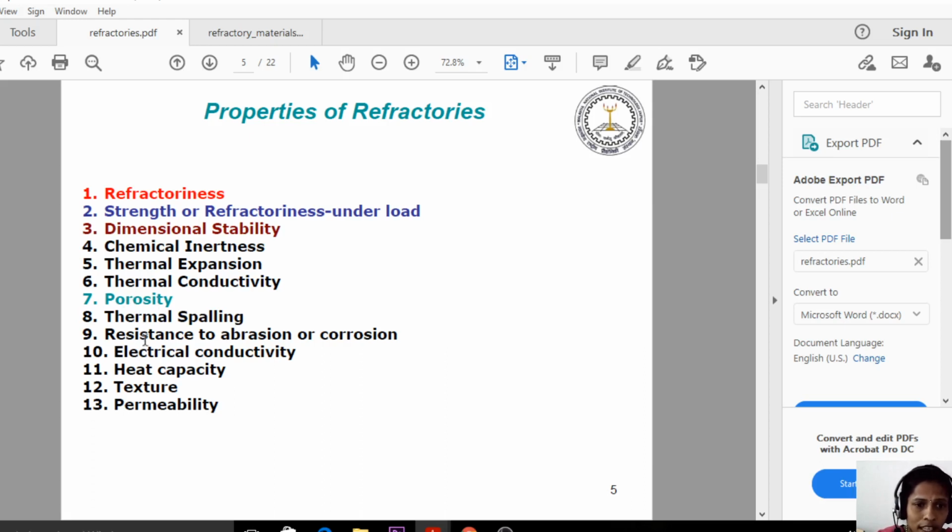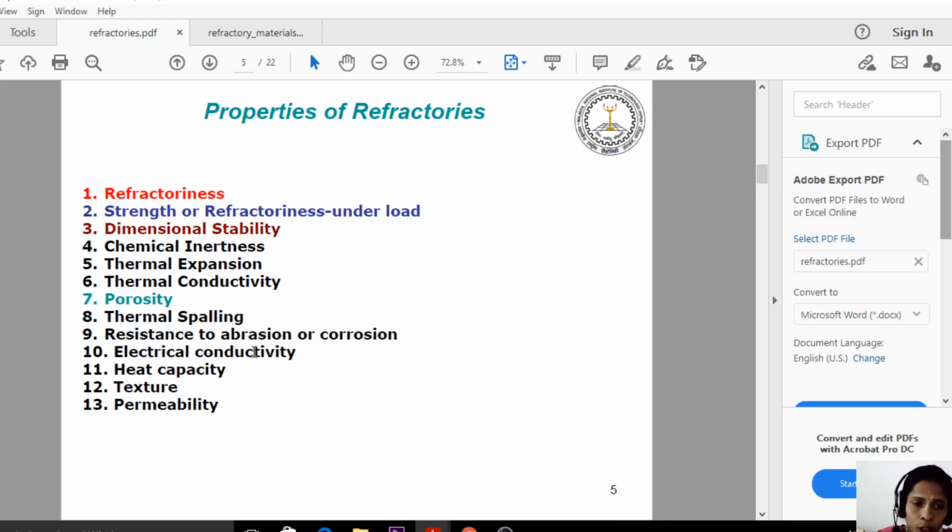And the next one is thermal spalling. Thermal spalling is the formation of cracks on the refractory materials due to sudden heating or excess heating, or peeling of the external layer on the refractory material by excess or sudden heating. These are the main important questions in the properties of the refractories.